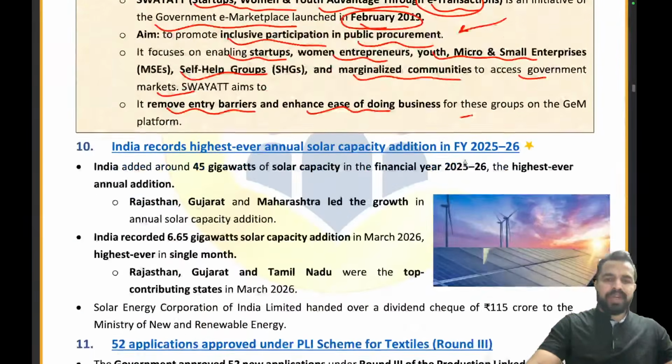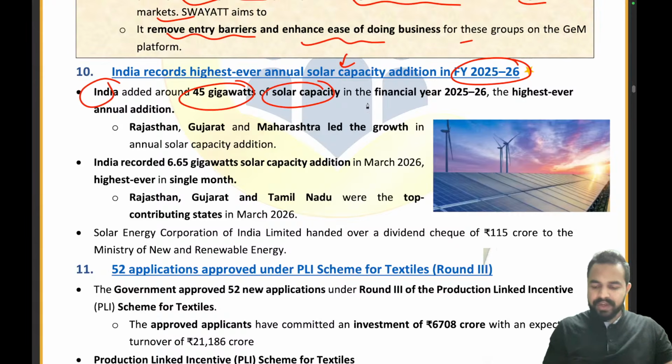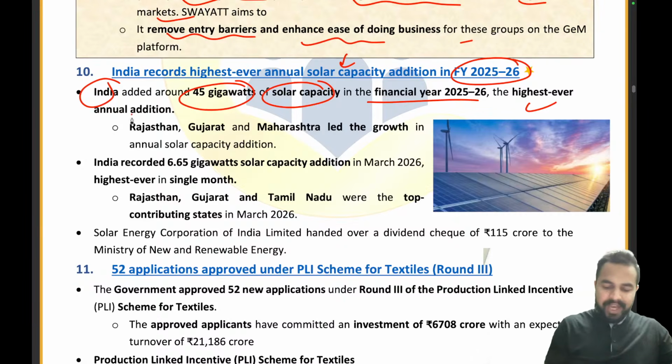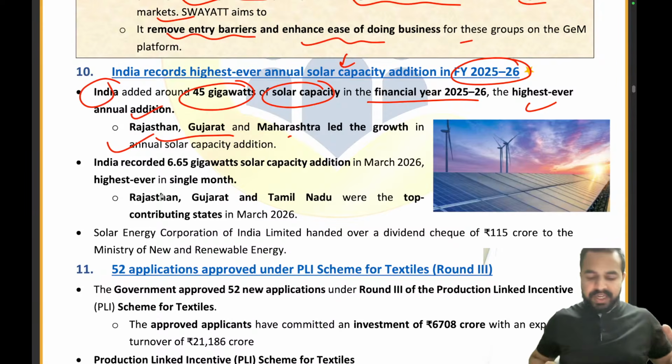Now moving to the next news article, my dear friends, India has recorded the highest ever annual solar capacity addition in fiscal year 25-26. India has added around 45 gigawatts of solar capacity in the financial year 25-26, which is the highest ever annual addition. Rajasthan, Gujarat and Maharashtra have led the growth. See, 45 gigawatts of solar capacity has been added in the financial year 25-26.